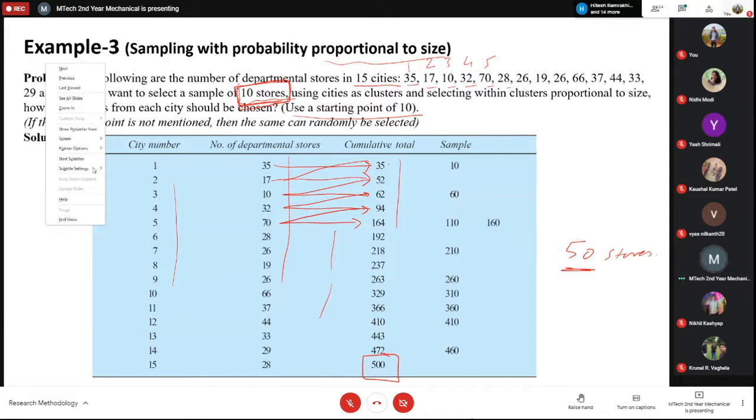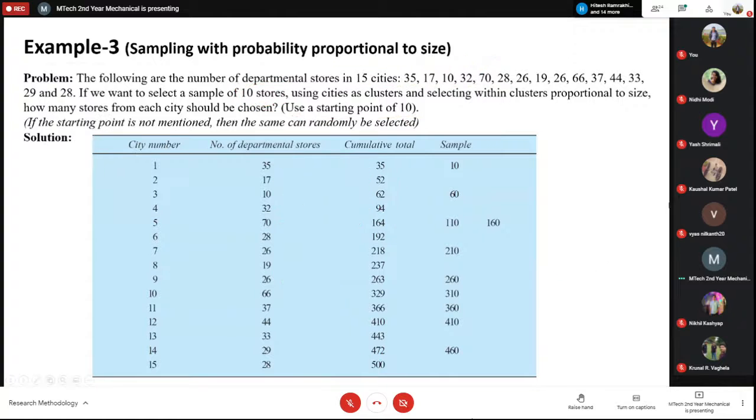Okay, let me delete it. So your first store will be from city number 1 because this is the starting point. So this is the sample 10, that means the first store. And then all others are at the interval of 50. So if you add 50 to this, it will be 60. Okay, so this cumulative number is not coming into the second store, so this 60 is coming into the third store. So you have to take the next, this will be your second store of the sample.